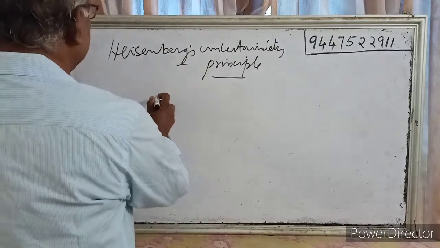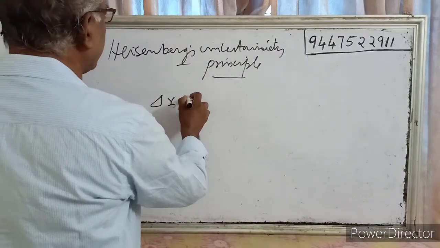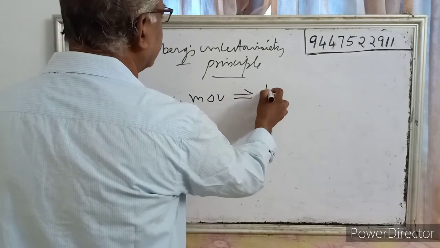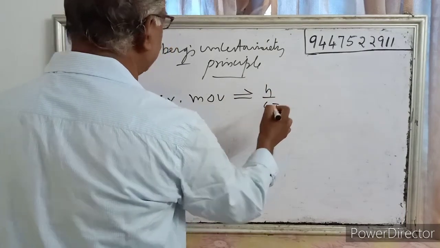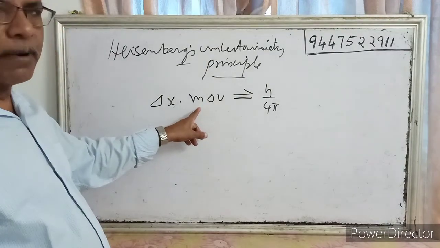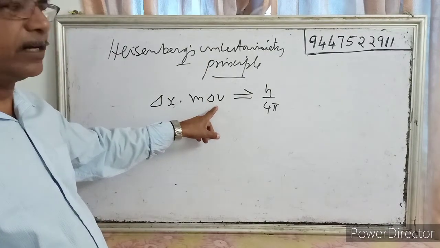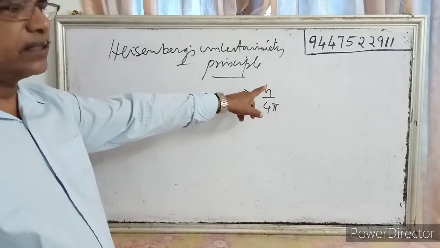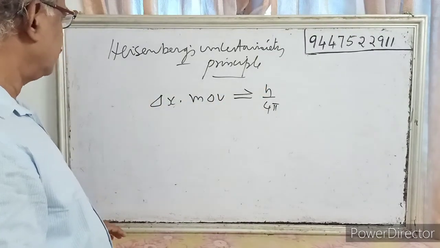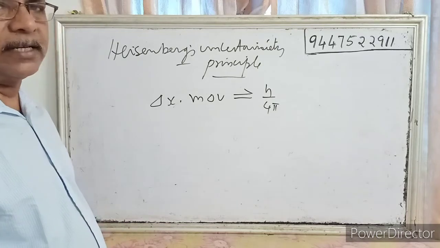That is, delta x into m delta v is equal to or greater than h by 4 pi. Delta x is the uncertainty in position, m is the mass, delta v is the uncertainty in velocity, and h is Planck's constant. That is about Heisenberg's uncertainty principle.